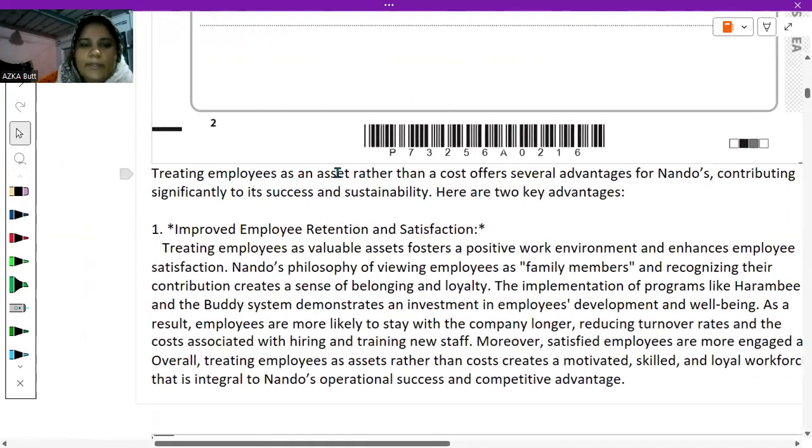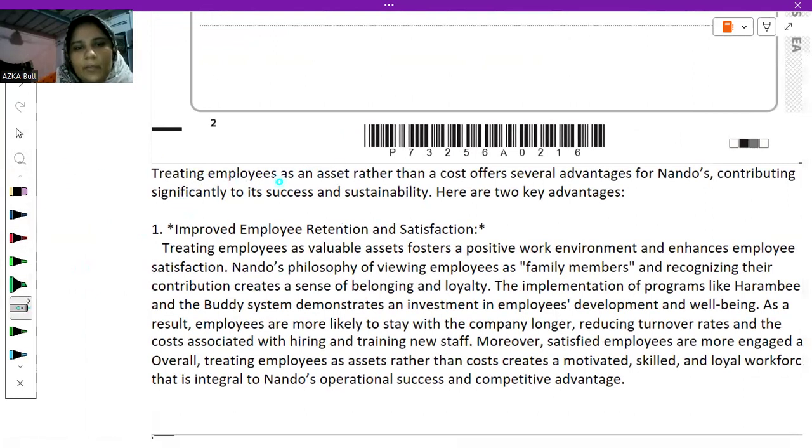Okay. Treating employees as an asset rather than a cost offers several advantages for Nando's, contributing significantly to its success and sustainability. Here are two key advantages, but I think I have written only one. Let's see. Treating employees as valuable assets, the first advantage would be improved employee retention and satisfaction. As you can see, I have stated the advantage here. Now I'm going to explain it, which means I'm going to analyze it and use application in between.